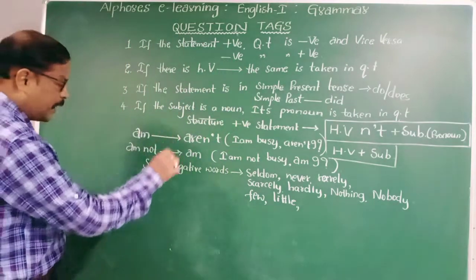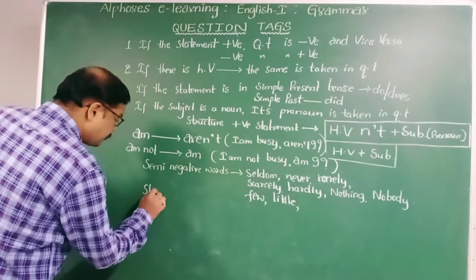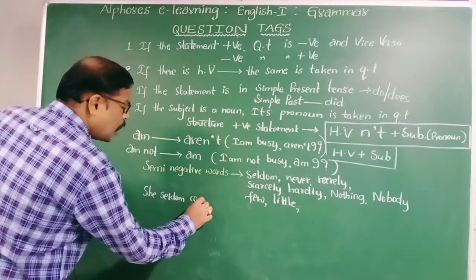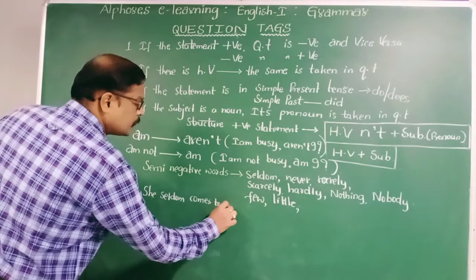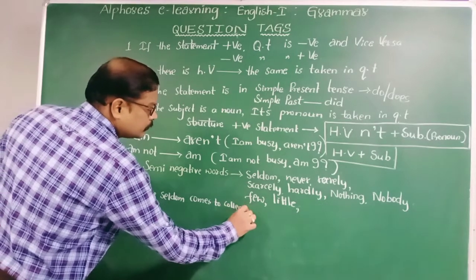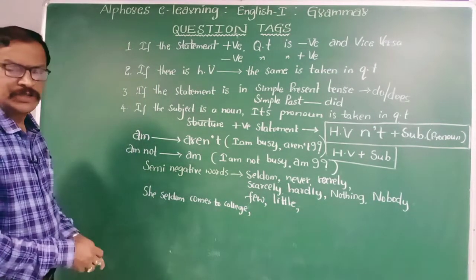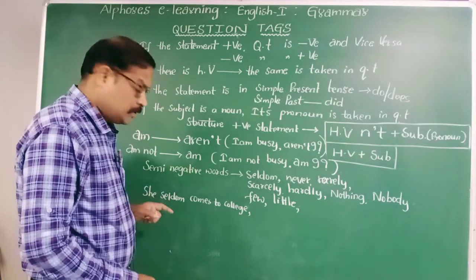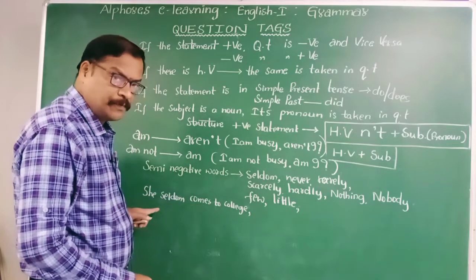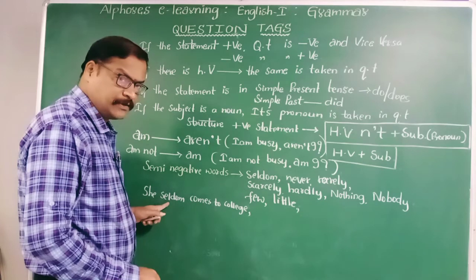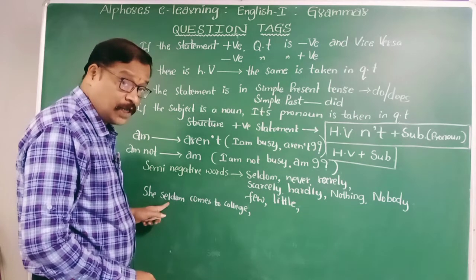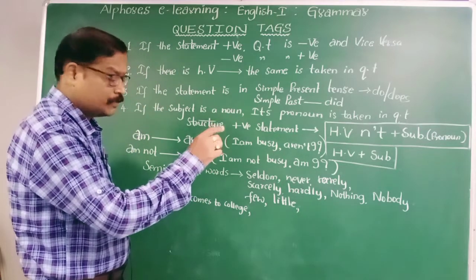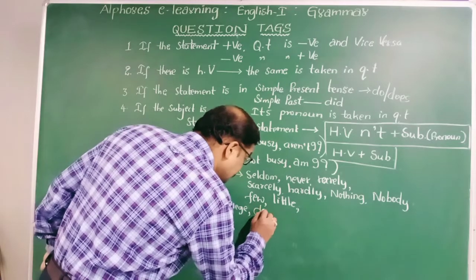For example, let me write one sentence. She seldom comes to college. What is its question tag? She seldom comes to college. She rarely comes to college. Here the sentence seems to be positive, but the semi-negative word is present. When the semi-negative word is present, the meaning of the sentence is negative. Therefore, tag will be positive. So the answer is does she.